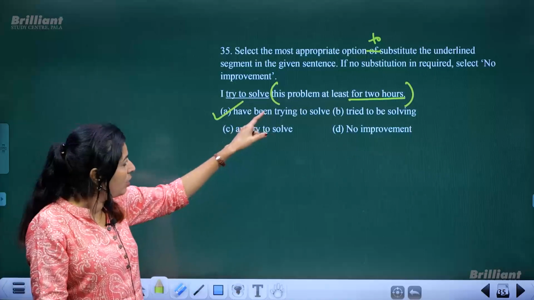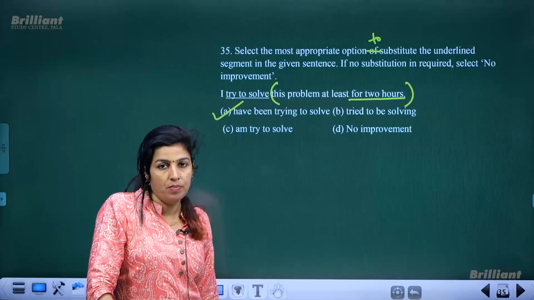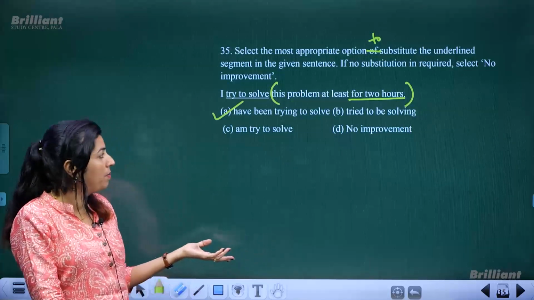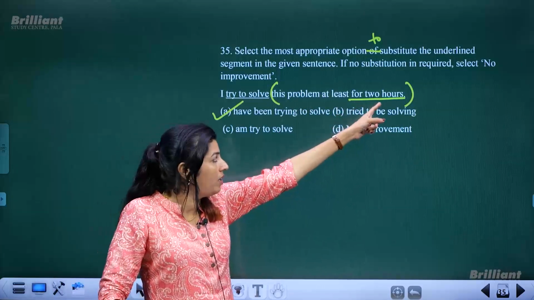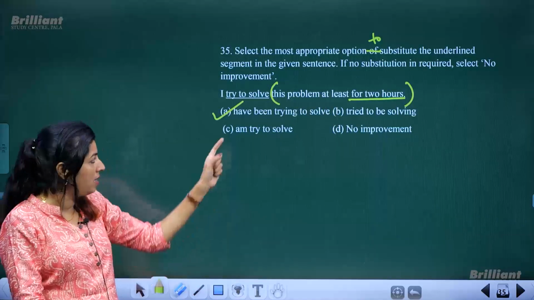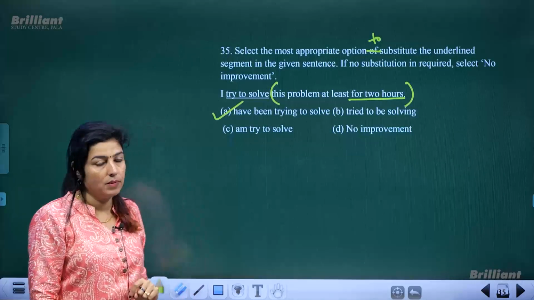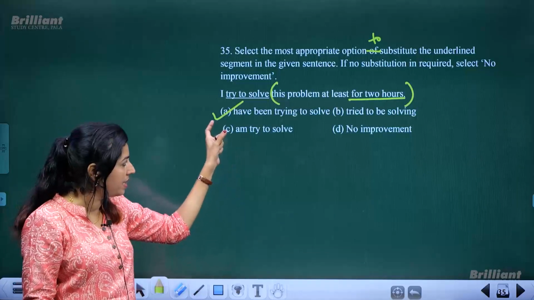"I have been trying to solve this problem at least for 2 hours" is the correct sentence. Not "I try to solve this problem," because wherever you are given a duration of time, it means you have to use the tense in present perfect continuous. And that is given as one of the options, so this is the correct answer. Okay.